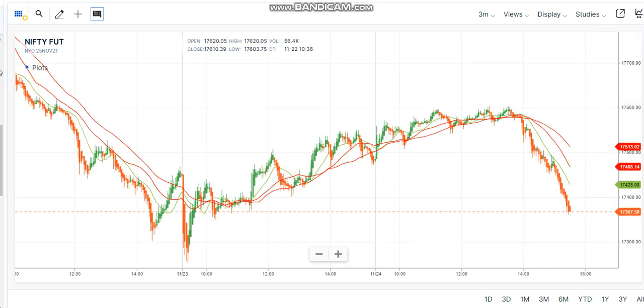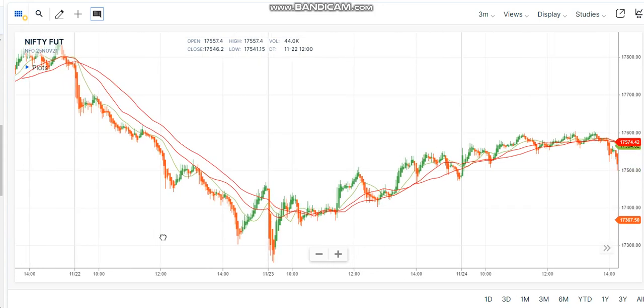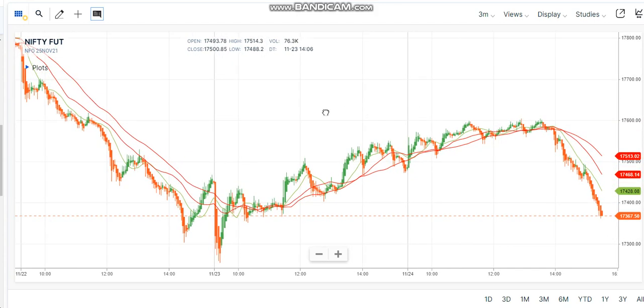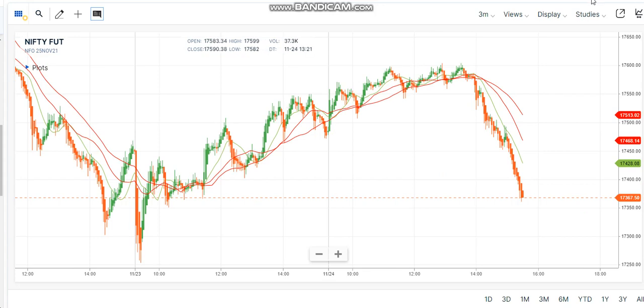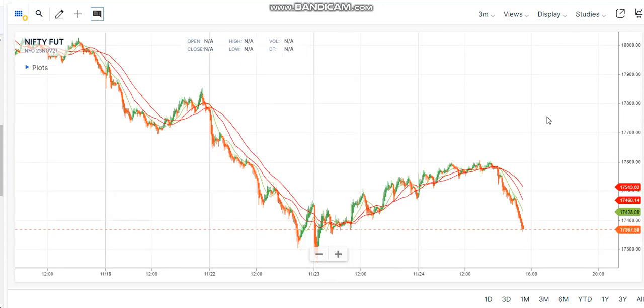We can even see the history of the charts. On this day, 22nd November, there was a huge rally, a complete opportunity for PE buyers. Again from there, on the 23rd it came down to the same price, from the bottom to 17,600, and then it closed at the same price. If you see the chart here, on 22nd November, Monday, around 12 o'clock the premium had reached 17,600. The same premium has been reached now, today 24th of November at 12 p.m.